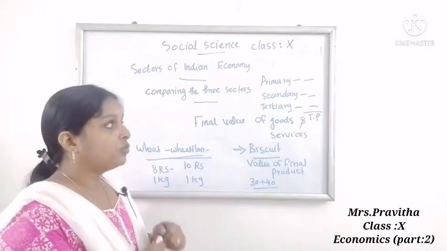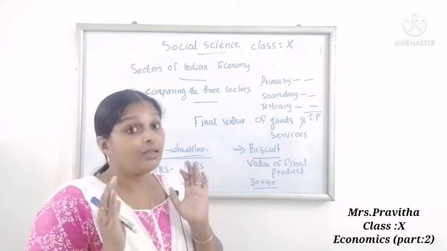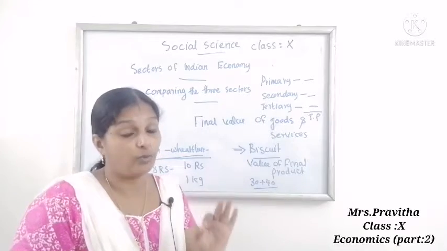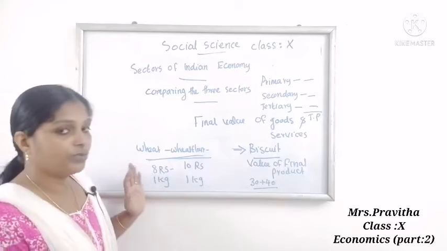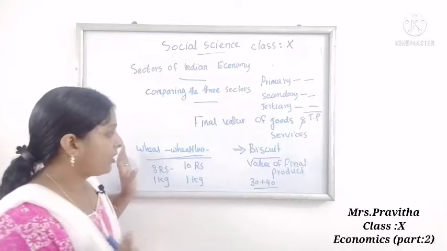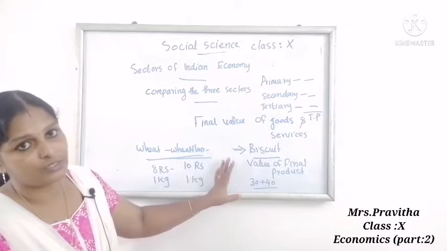So my question was, how do we count the value of goods and services to know the total production? Ma'am told this: for counting the value of goods and services, the final value of a product is used.